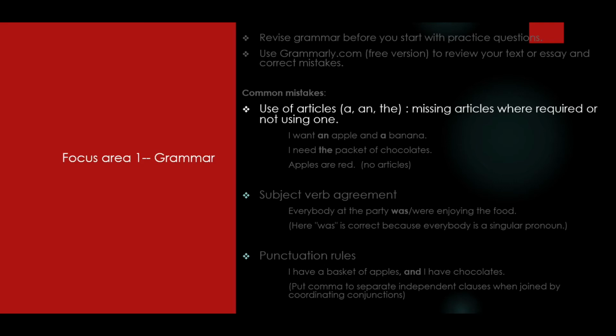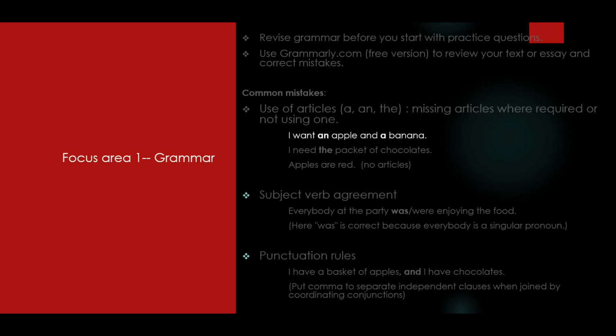It is before a word that has a vowel sound, but sometimes what I used to do was I used to miss the article in a sentence. So when I repeatedly did the practice, I was able to identify that this is the most common error that I was making. So I found it worth mentioning here that you make sure the concept of articles is very clear before you begin.